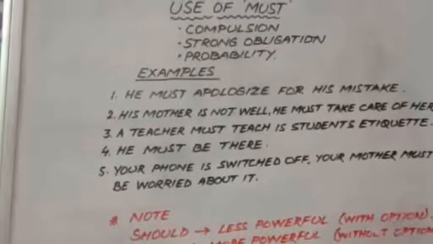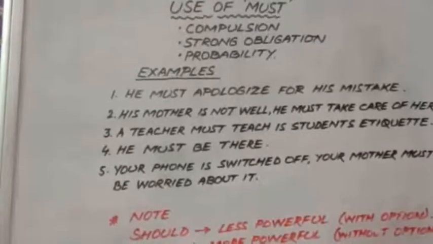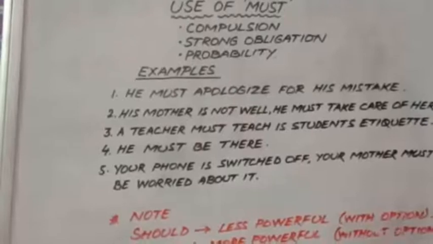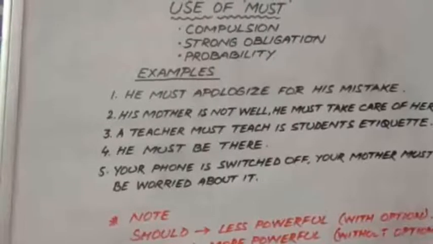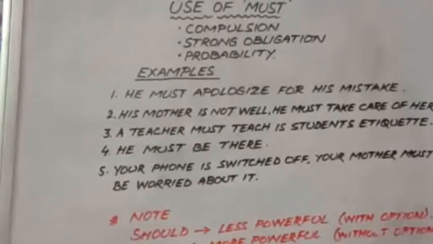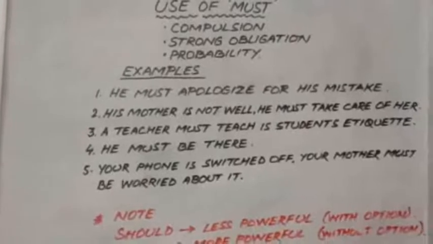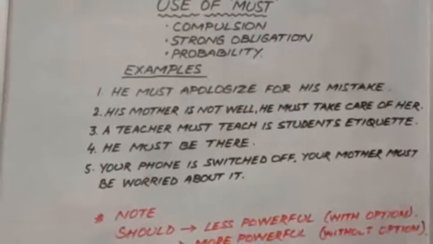Now students, we will learn the use of must. Now must can be used in three situations. One is compulsion, one is strong obligation, which also means duty, and the third one is probability. Now, the words compulsion, strong obligation, probability seem to be very strong and hard words, but in reality they are not that difficult to understand. They are very easy.